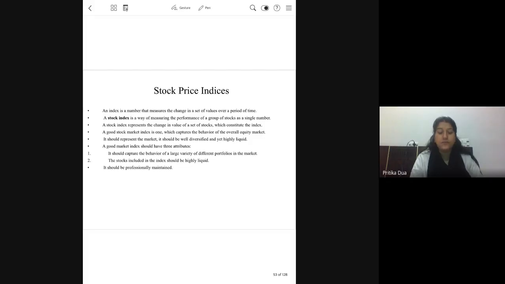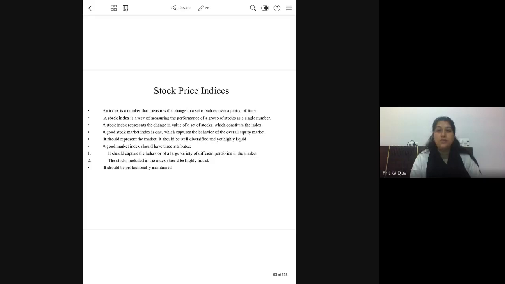Index is a measuring tool. So what does a stock index specify? What is it measuring? It is measuring the performance of a group of stocks. So just yesterday, a milestone has been achieved. Sensex has crossed 50,000. So Sensex is a stock index which is measuring the performance of the underlying 30 shares. And it is on the price movements of these shares that the movement of the stock index depends.